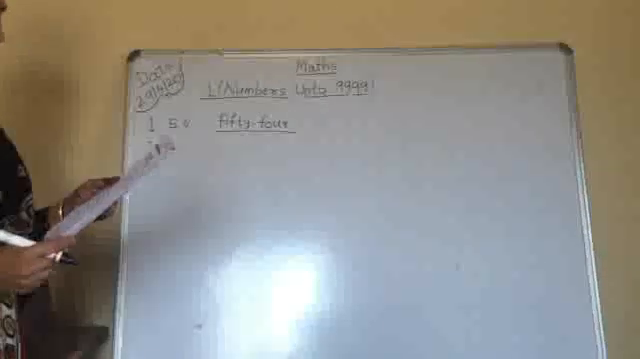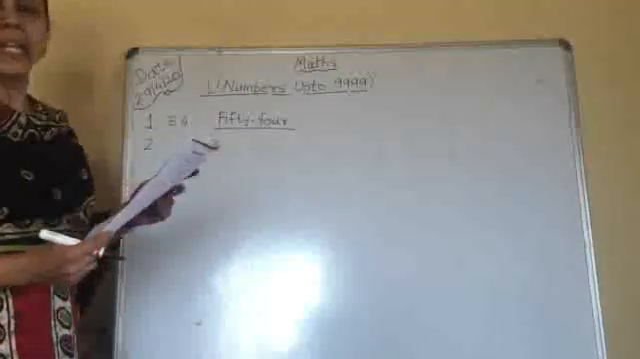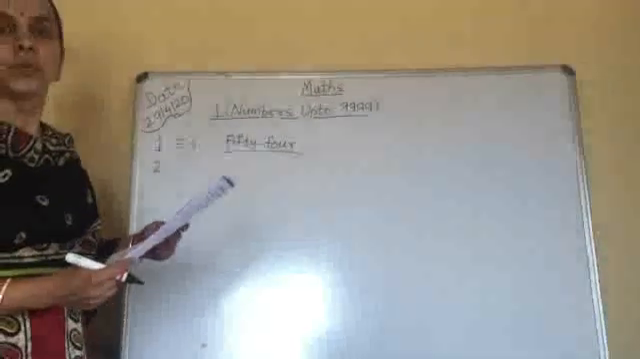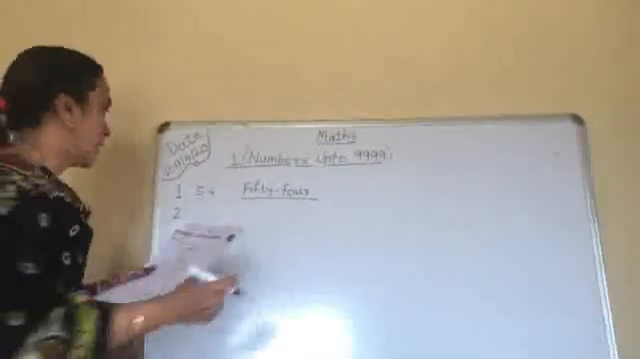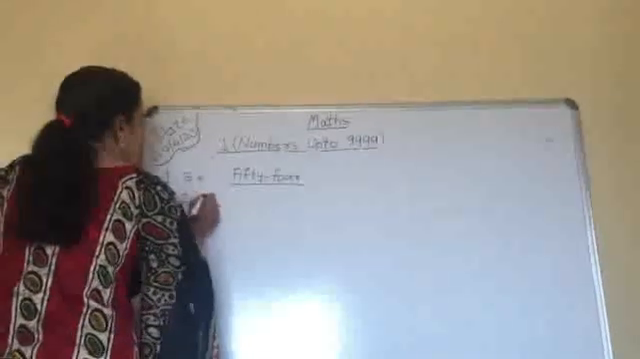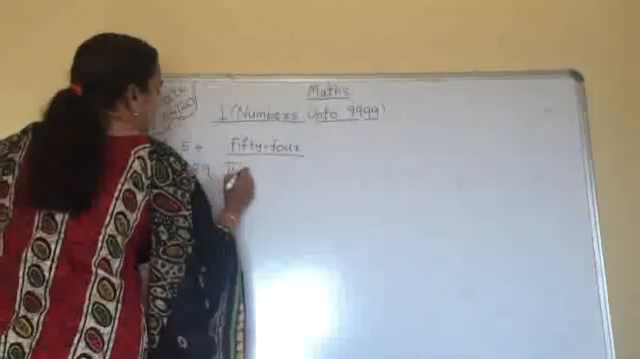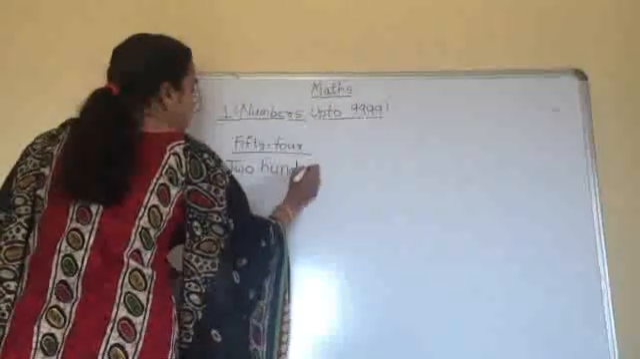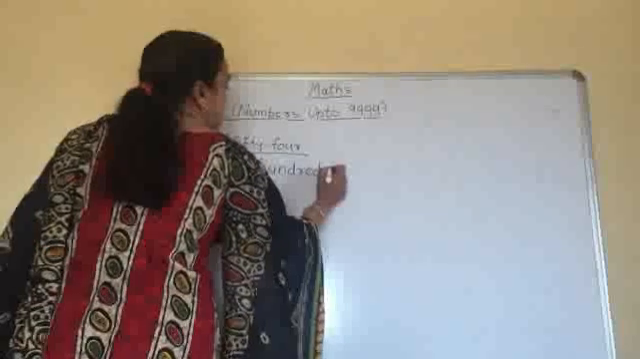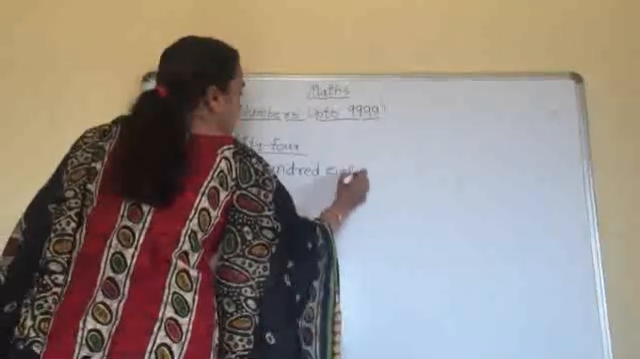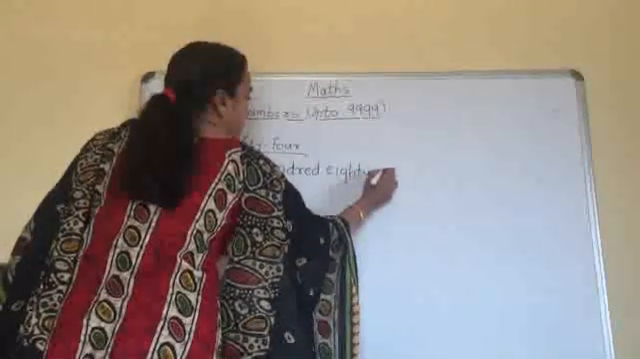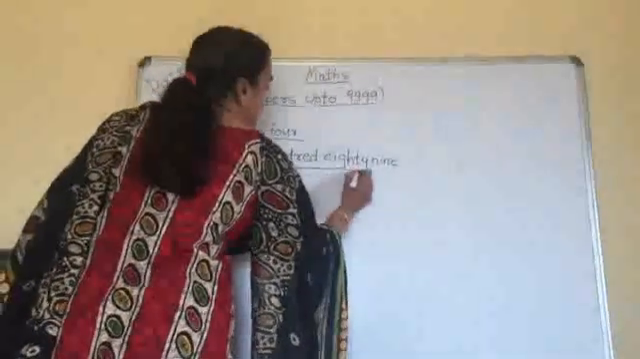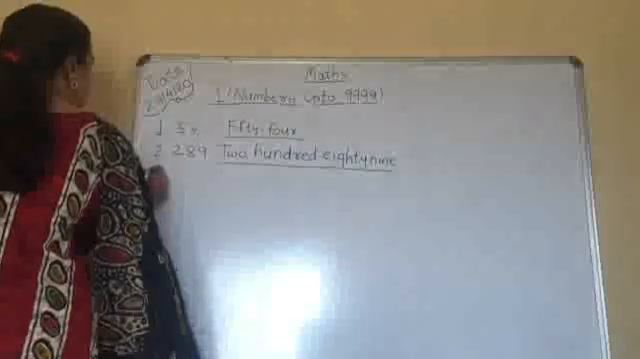Now, the second question is 289. So you have to write down the correct spelling of 289. You have to write that with your pencil. Don't make any kind of spelling mistakes.